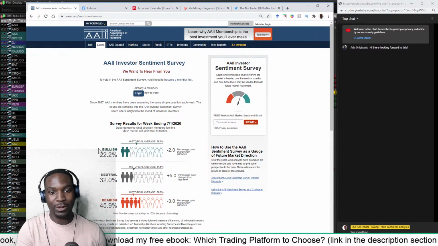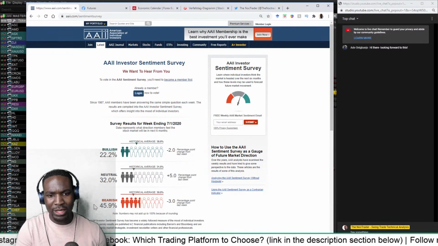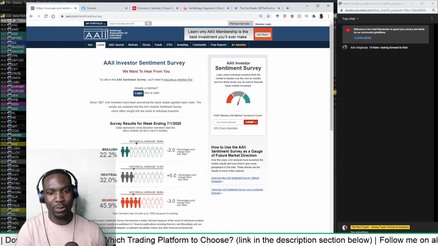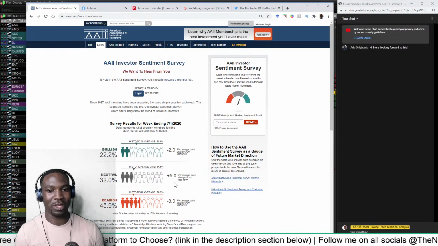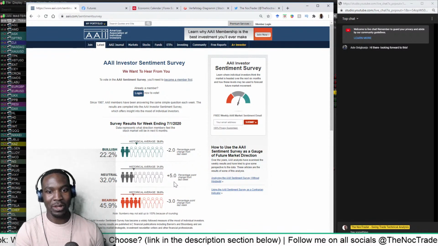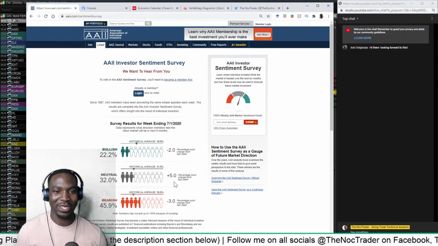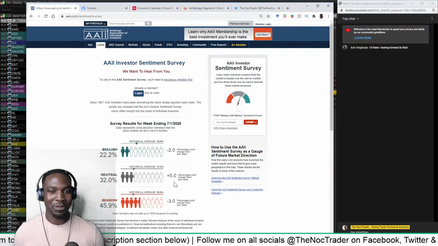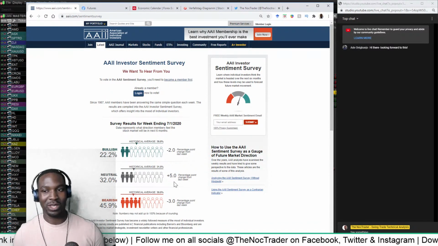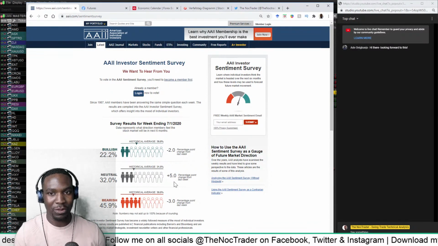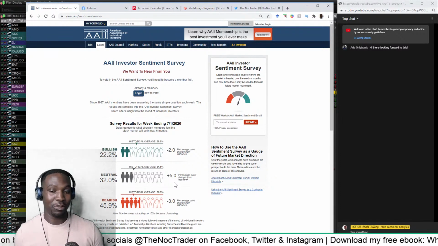So what he did was say, okay, for this week coming, most of these retail investors are quite bearish, which means that most likely it will be bullish. Now obviously this isn't a foolproof strategy, but it's something to take into consideration, as retail investors are called dumb money for a reason, and institutional investors and traders are called smart money for a reason. Whatever the herd says from a retail perspective is normally the opposite. So there's probably going to be more bullish momentum, which is good for me, because I have a trade on that I believe is a bullish trade, and I'll tell you about that in a second.